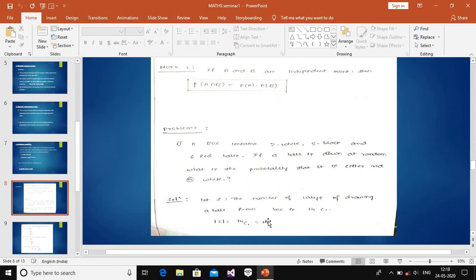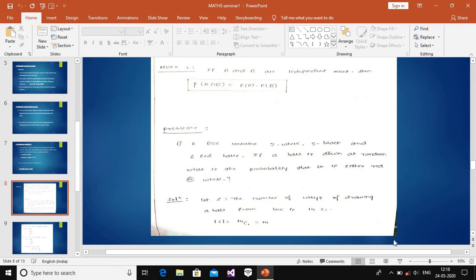In the solution, the sample space S means the total number of balls in this problem. Drawing the balls, there are 14 balls in total. 3 plus 5 plus 6 is 14. The sample space total is 14C1, which is equal to 14.